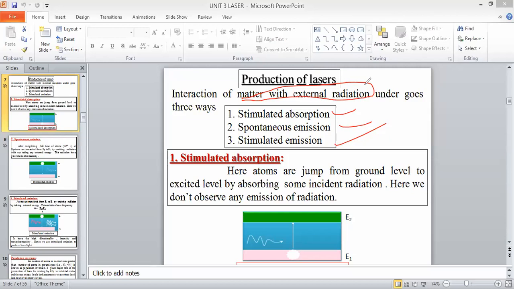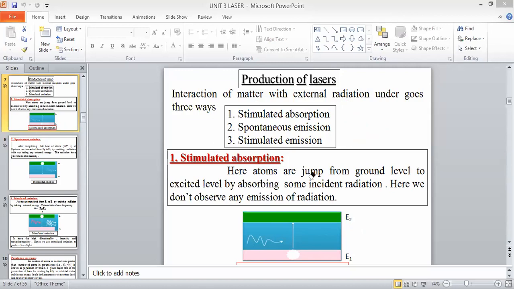Students, if the time is completed, the class is automatically disconnected, ma. We will meet next class. Okay. Okay, sir. Wait, ma. Try 20 minutes. Okay, ma.